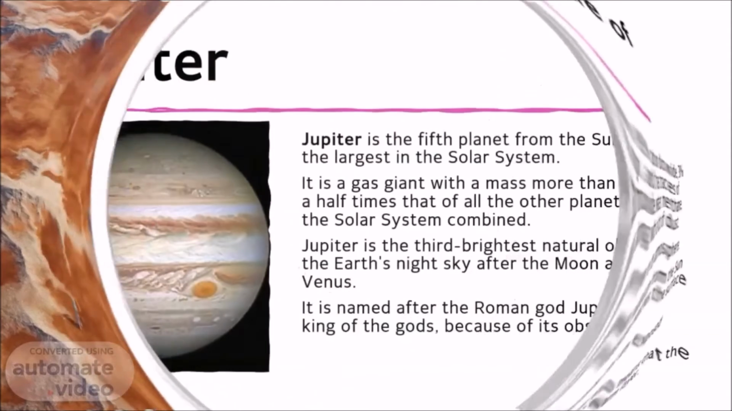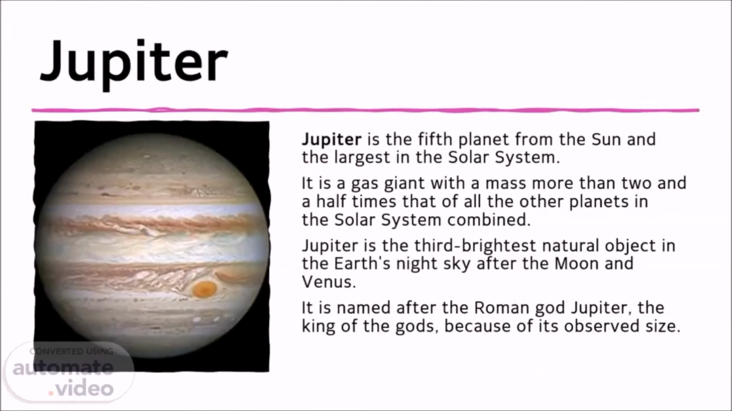Jupiter. Jupiter is the 5th planet from the Sun and the largest in the Solar System. It is a gas giant with a mass more than 2.5 times that of all the other planets in the Solar System combined. Jupiter is the 3rd brightest natural object in the Earth's night sky after the Moon and Venus. It is named after the Roman god Jupiter, the king of the gods, because of its observed size.